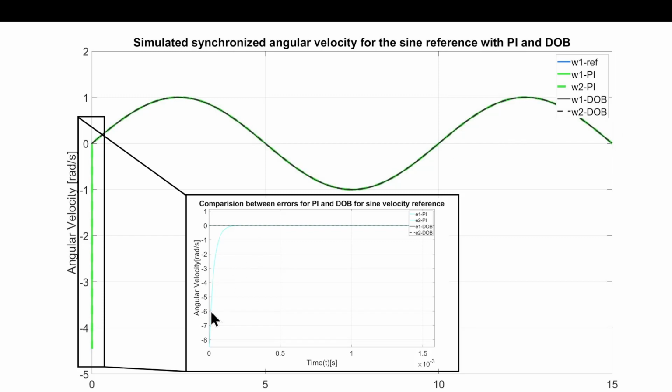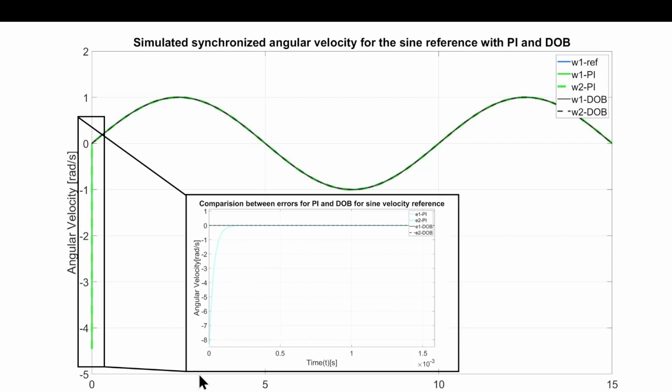But here we're trying to understand which one has a fast response, which one is easier to tune. If you have overshoot, for some systems that is not desirable. Is it a fast response? How fast? And so on and so forth. So here we see, even in simulation, the PI controller is being outperformed by the DOB.